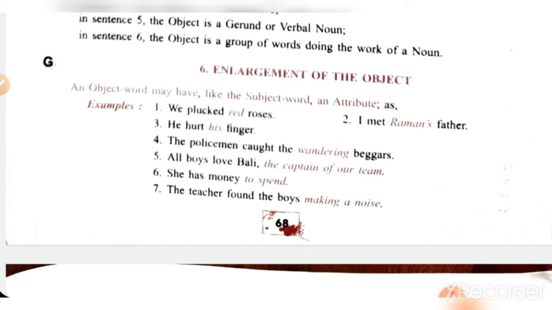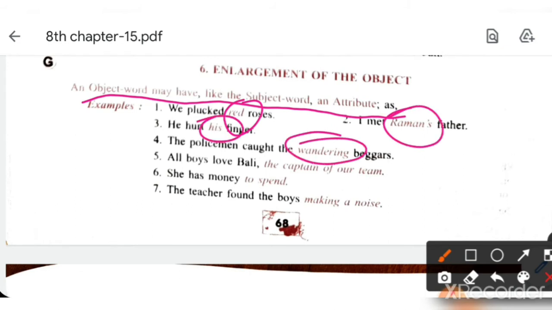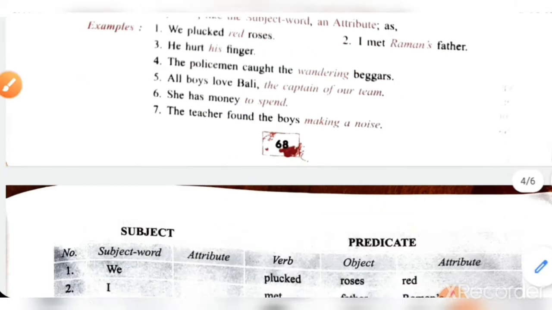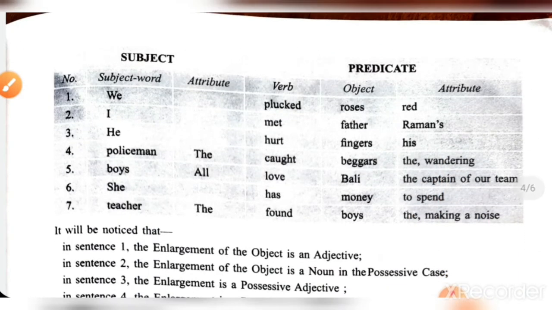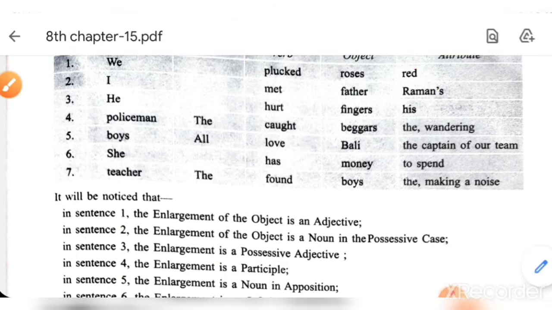See, an object word may have, like the subject word, an attribute. Means object के भी subject की तरह ही attributes हो सकते हैं. Read. It means mostly adjective है या gerund है, okay, और infinitive है. ये सारे words हैं वो object की तरह आ सकते हैं. So let's see. Here the whole chart is given: subject word, attribute, verb, object, attribute. Okay, means this attribute is of object.